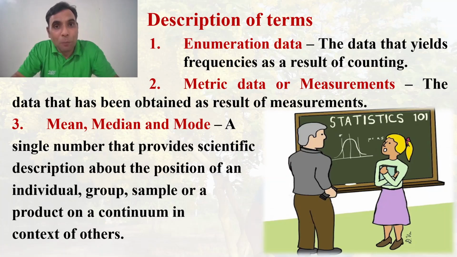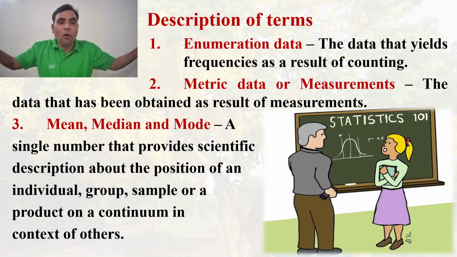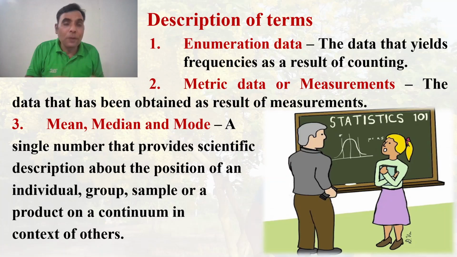Mean, median and mode. These three are jointly known as the central tendency. What are they? Mean, median and mode are a single number that provides a scientific description about the position of an individual, group, sample or a product on a continuum in context of others.